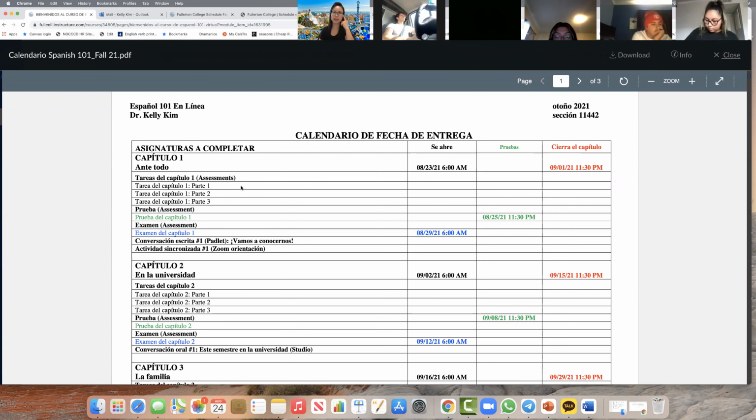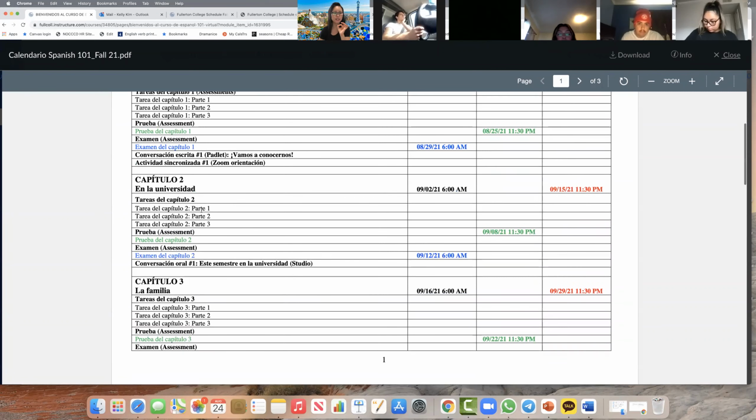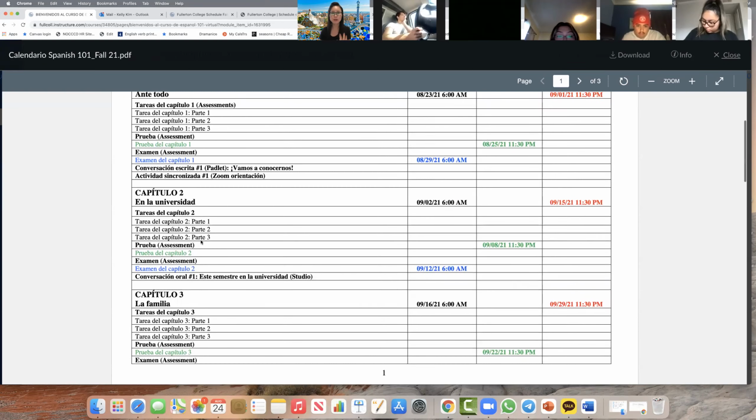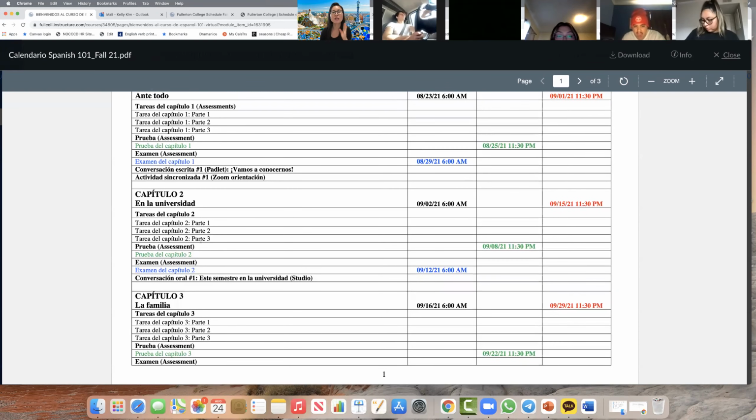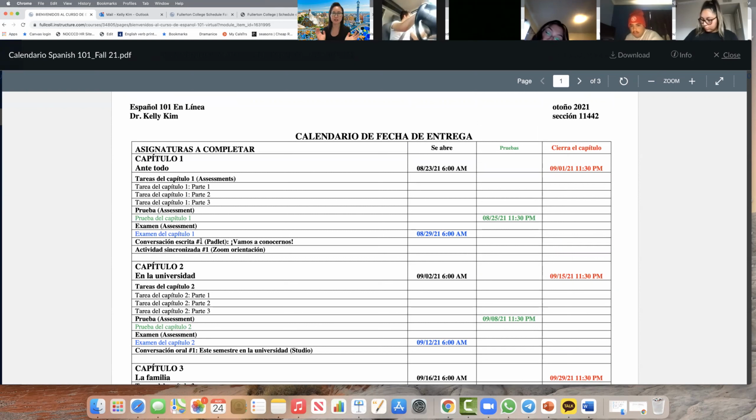Vocabulario y comprensión de lectura. So you have to at least finish capítulo, por ejemplo, 2, parte 1, to take the prueba del capítulo 2. And the prueba is due always Wednesday, first week, guys, okay? And then the second week, Wednesday, everything is due, the whole chapter.